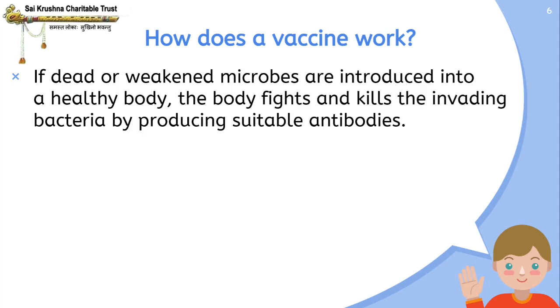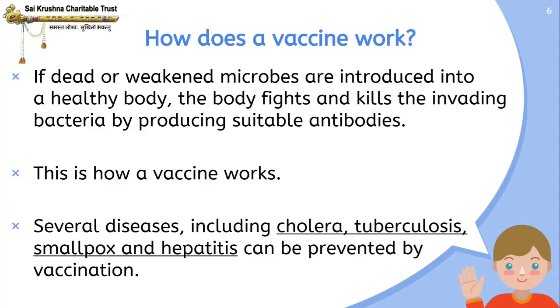It produces suitable antibodies to fight the invading microbes. So when a dead or weakened form of this disease-causing microbe is introduced, our body fights and kills the invading bacteria by producing the suitable antibodies. This is how a vaccine works.